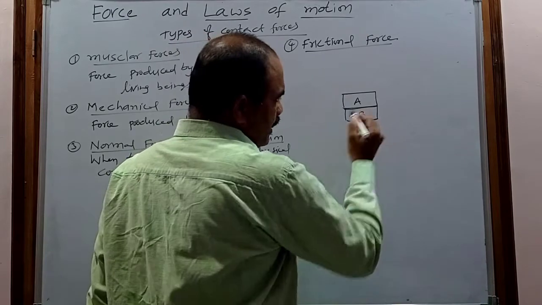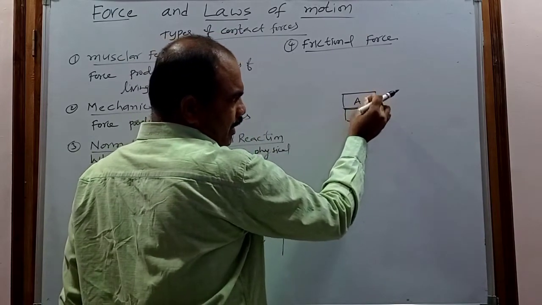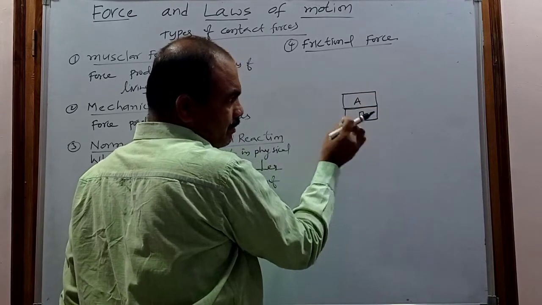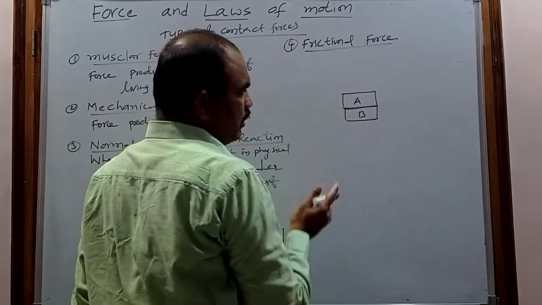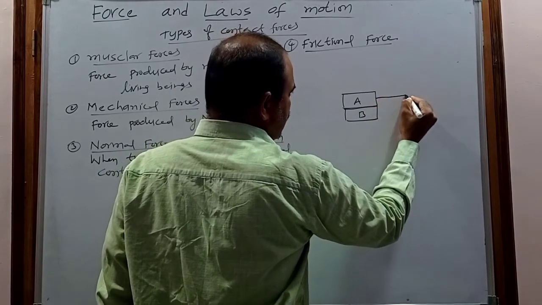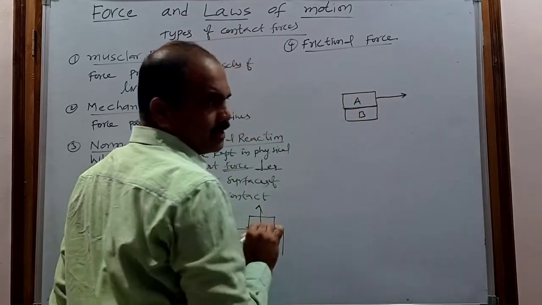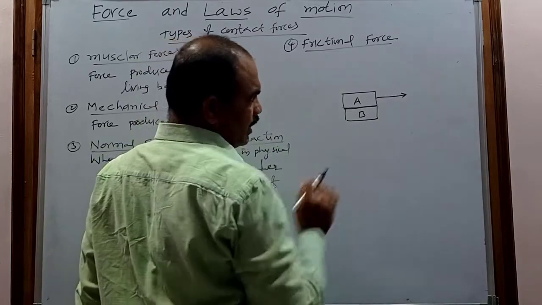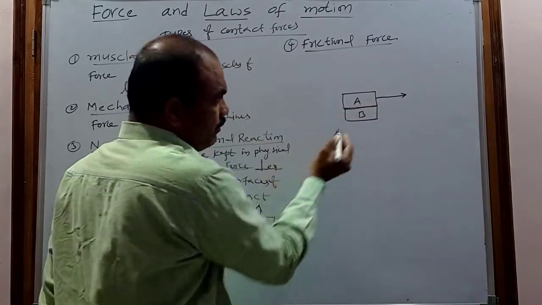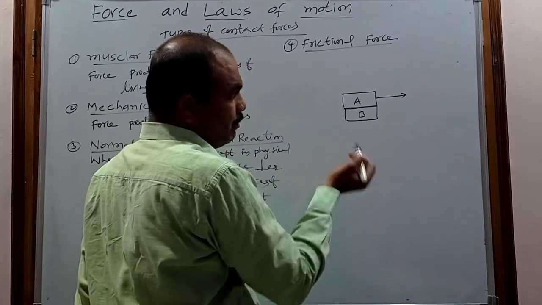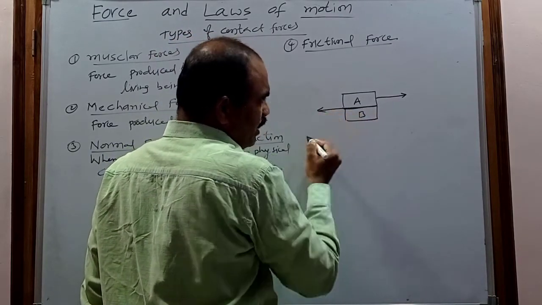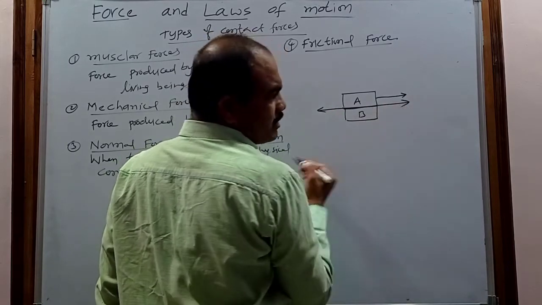Now what happens when either object A or object B is moving? For example, consider object A moving in the right direction. Some forces then exist between the surfaces of contact, but this time that force is parallel to the surface of contact.